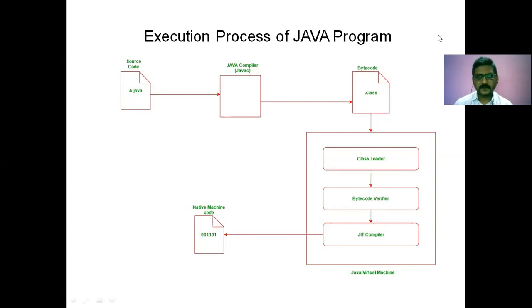Yes, sir. Okay. After conversion to bytecode, that bytecode file, the .class file, will be given to the JVM. The JVM will execute that bytecode, and it will give us the machine code, or machine understandable language code, that is zeros and ones. So this is all about our history of Java.